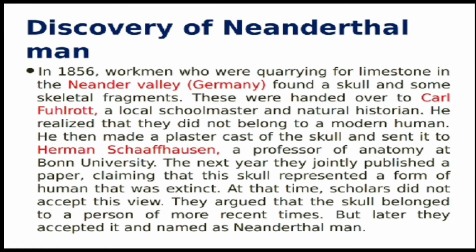Now the discovery of Neanderthal man, that I have already shown you through a video, was mainly done by Karl Fuhlrott, who was a school master as well as natural historian of the Neanderthal Valley of Germany. He played an important role in the discovery of Neanderthal man. That was the first discovery in the direction of early man and how he originated.